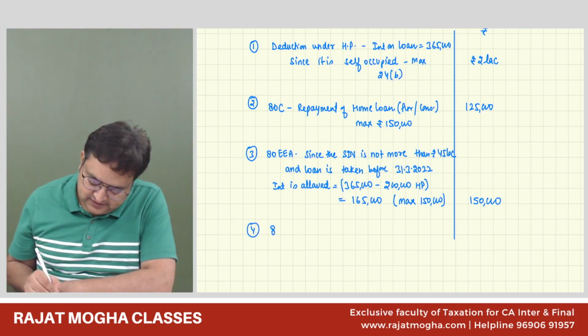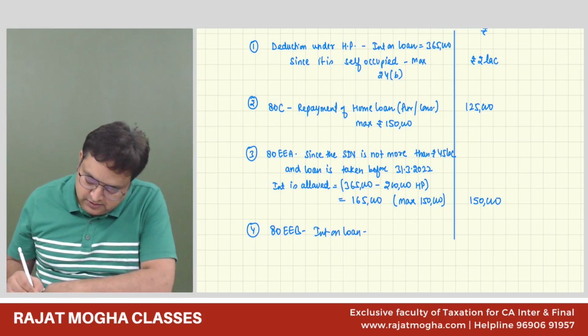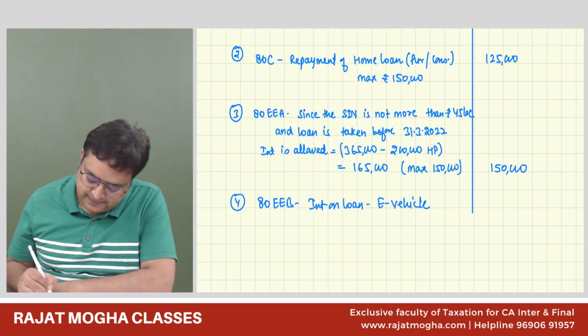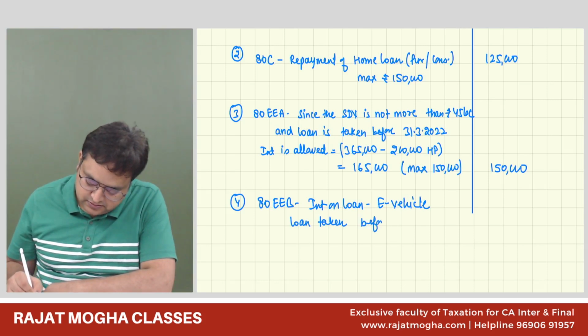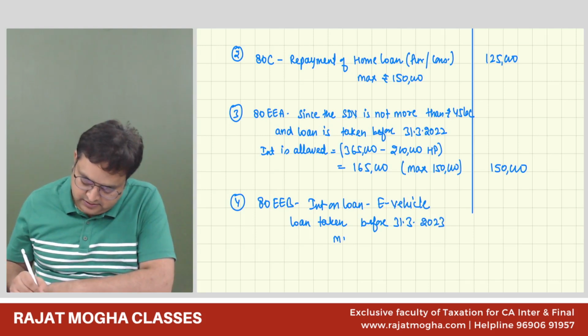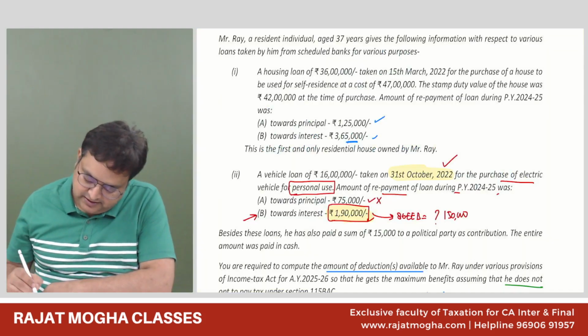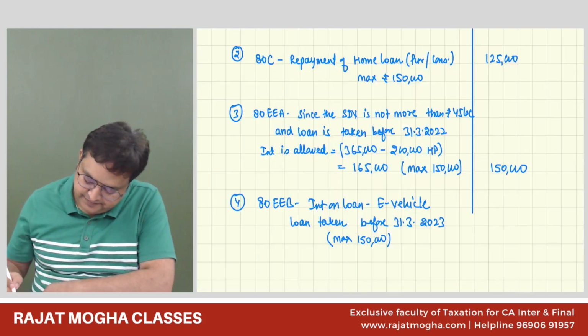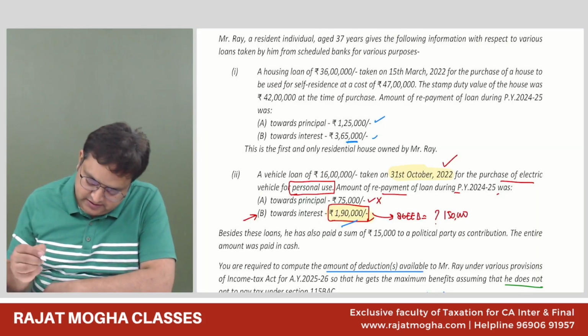Then fourth is 80EEB, that is interest on loan for e-vehicle. If loan is taken before 31st March 2023, maximum 1,50,000 is allowed, and we are paying 190.